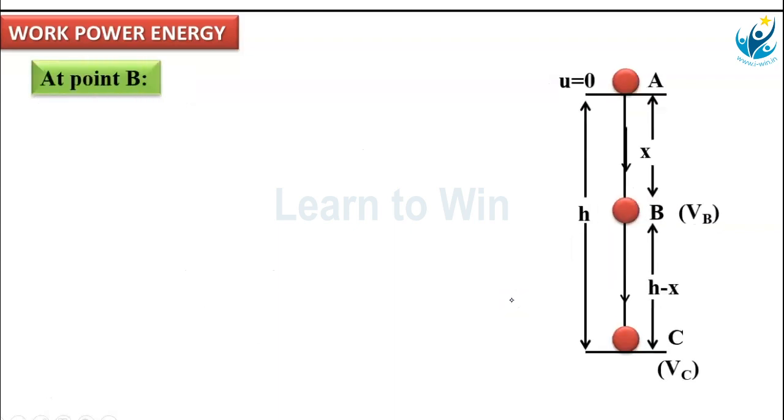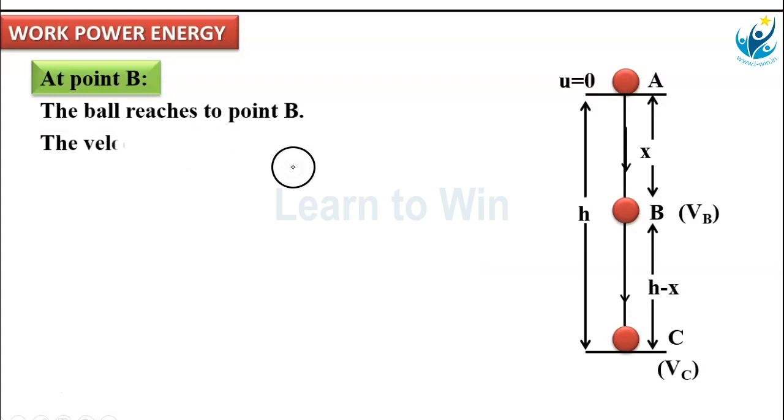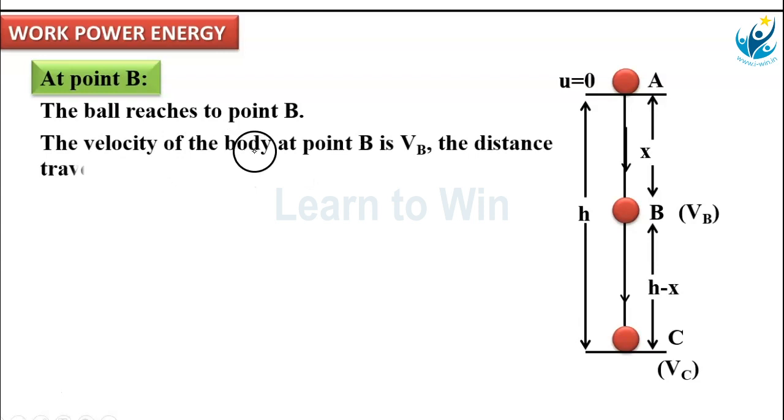When the body is at point B, again we are going to find potential energy, kinetic energy, total energy at B point. The ball reaches B point. The velocity at B point is Vb.